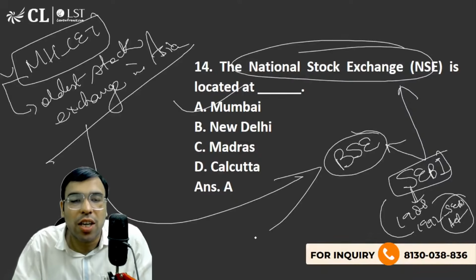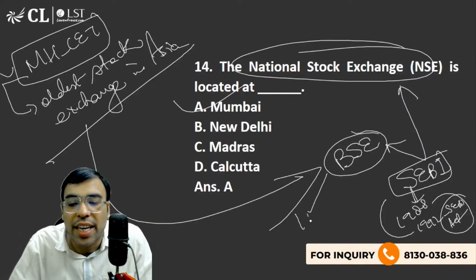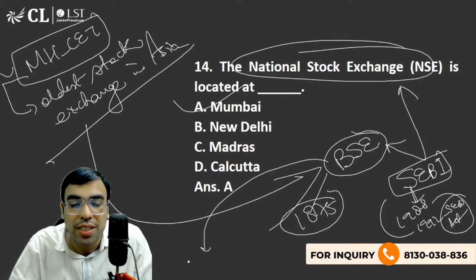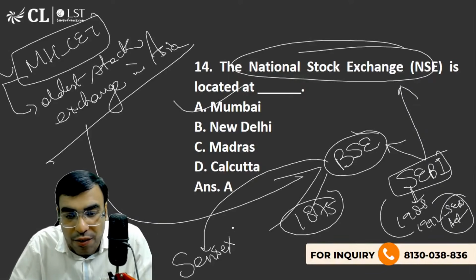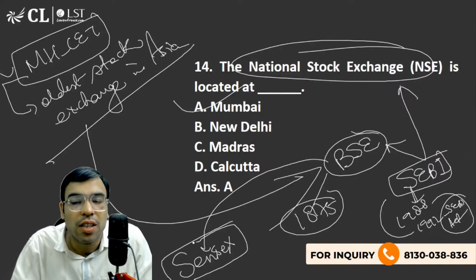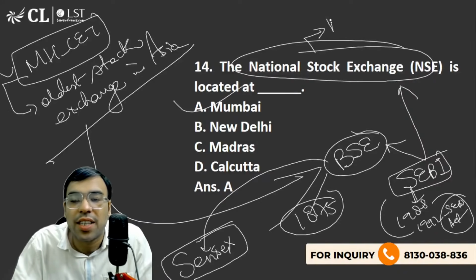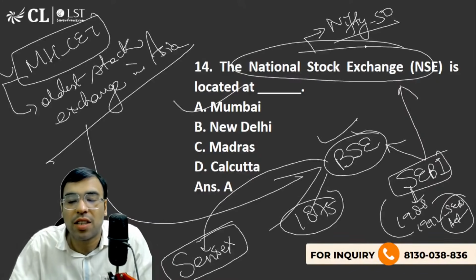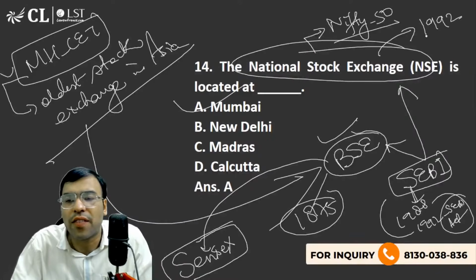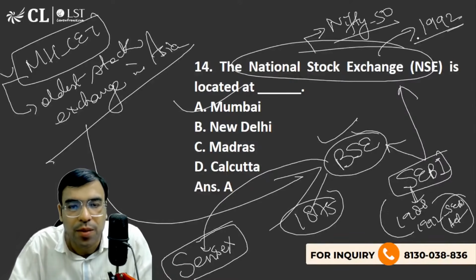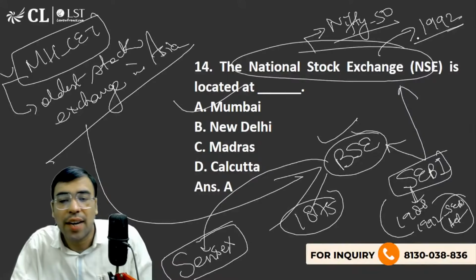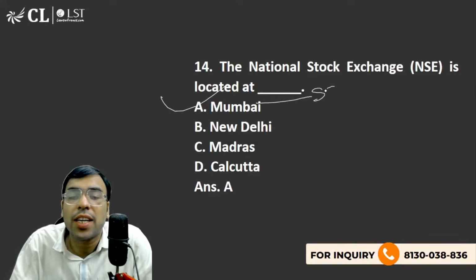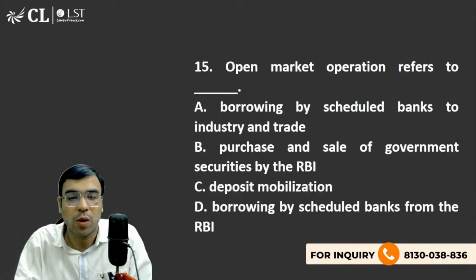The Bombay Stock Exchange was established in 1875, and its index is Sensex, the sensitivity index. That is what you should be knowing. And the National Stock Exchange's index is Nifty 50. Both are headquartered in Mumbai, and the Bombay Stock Exchange is Asia's oldest. The National Stock Exchange is quite new, established around 1992. So this has to be very crystal clear. Since we are talking about Mumbai, you will find the main headquarters of the Securities and Exchange Board of India, RBI, and other offices also. That is what you should be knowing.